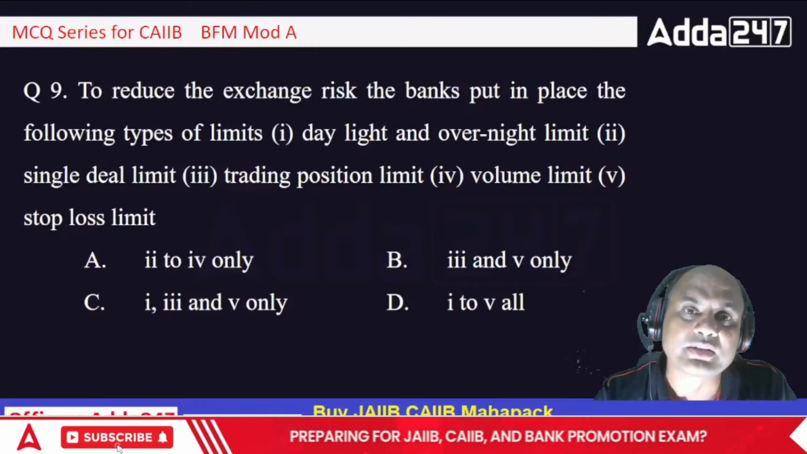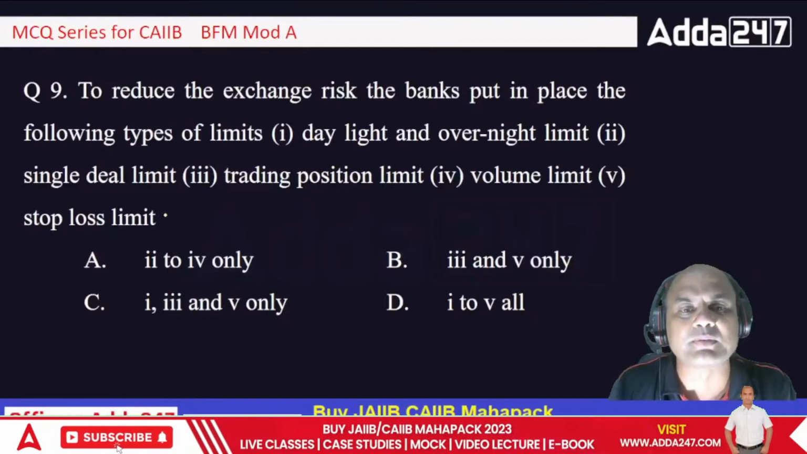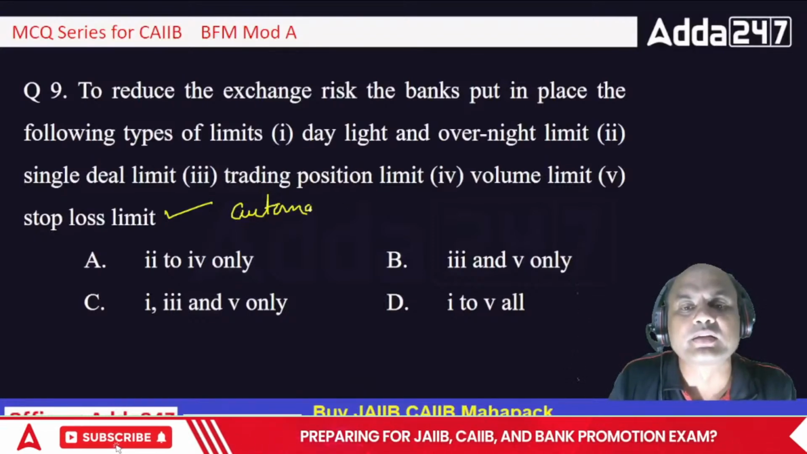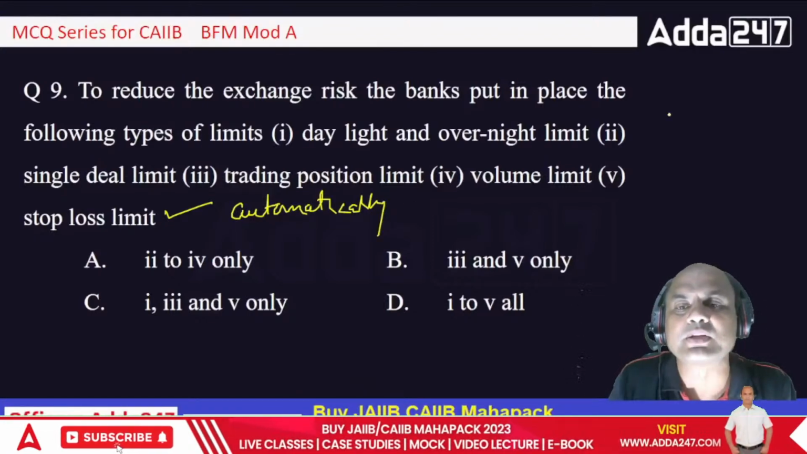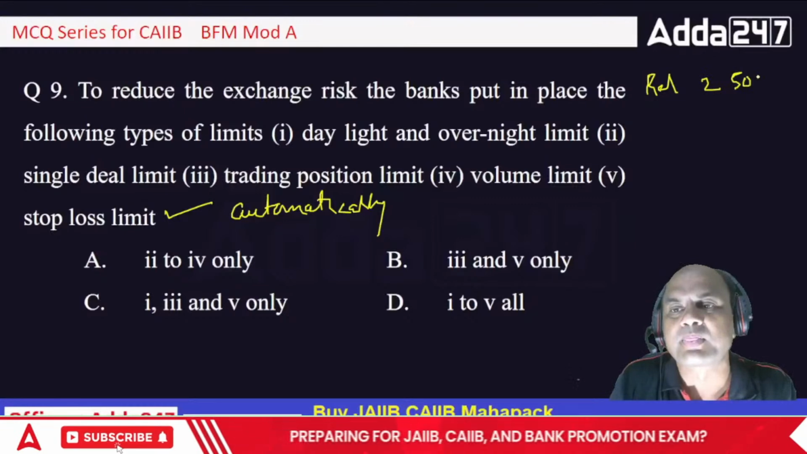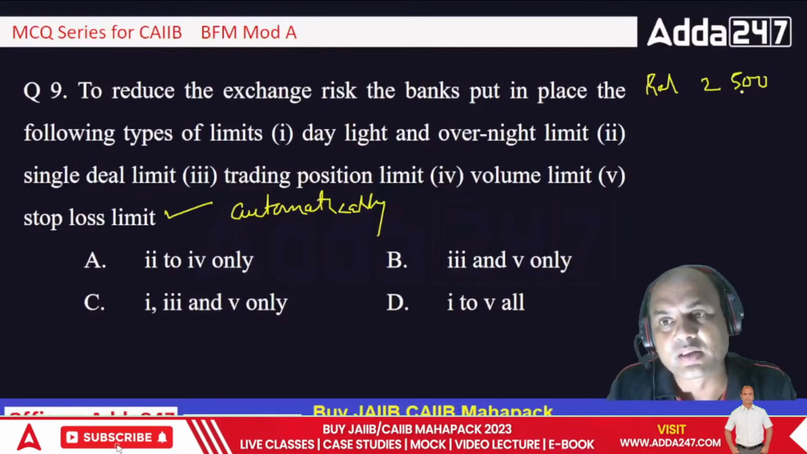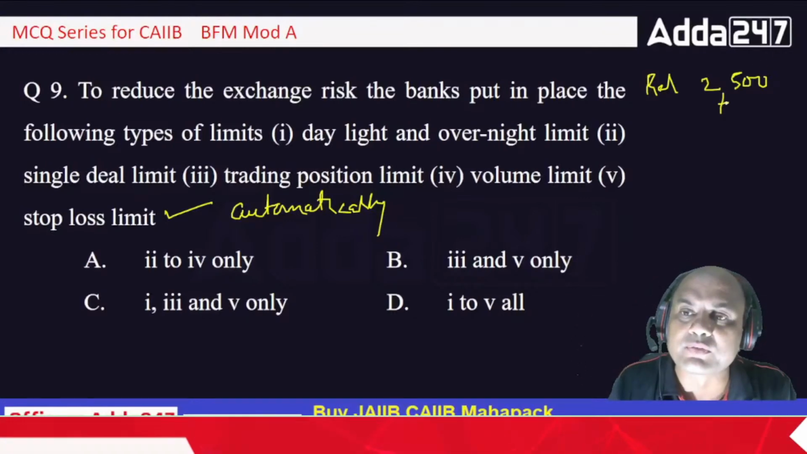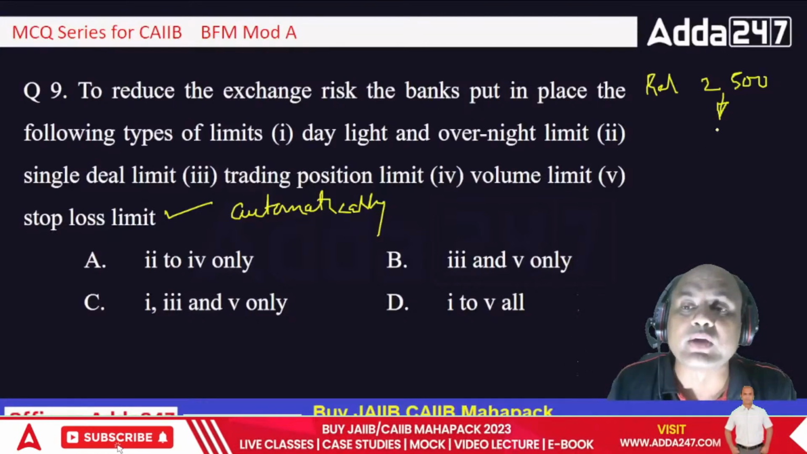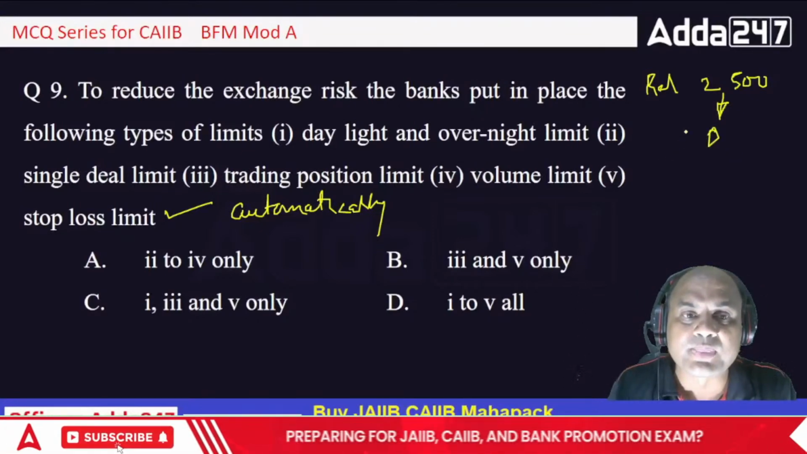Stop loss limit. Same thing. Keep it very simple about stop loss. Remember, it should get triggered automatically. Automatically means what? Suppose I give you that Reliance example again. Suppose I buy Reliance at 2500, and I'm expecting Reliance to go to 3000. But what happens? Reliance starts going down to 2400, 2300, 2200, 2000. Where should I stop? It might go to 0. I don't know. So where should I stop?